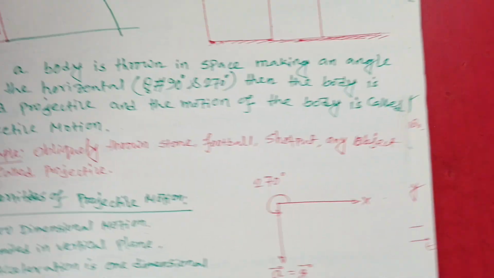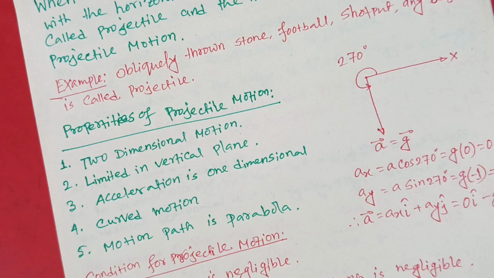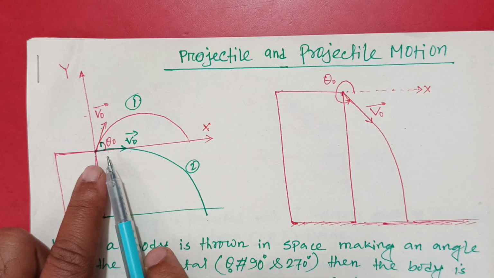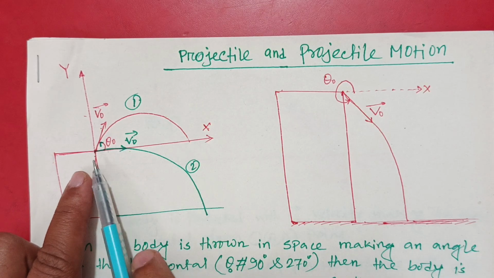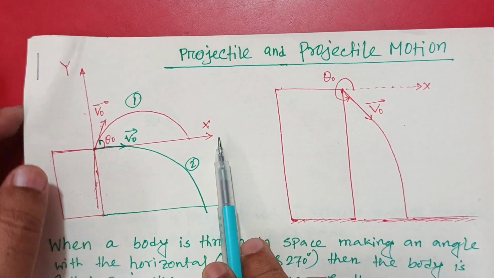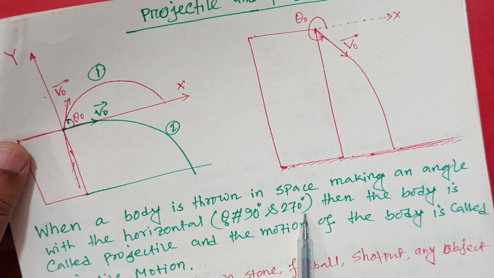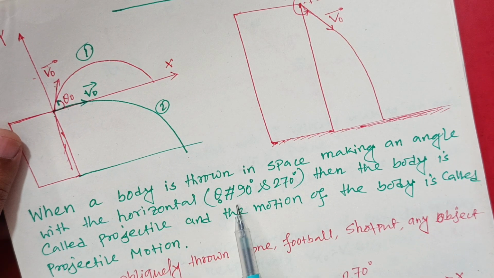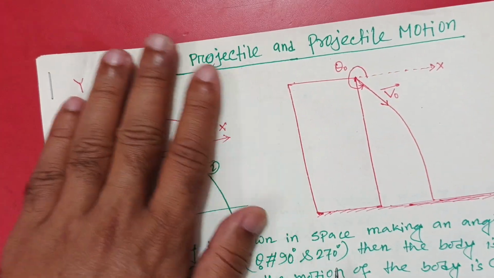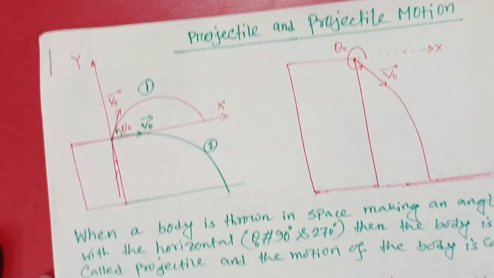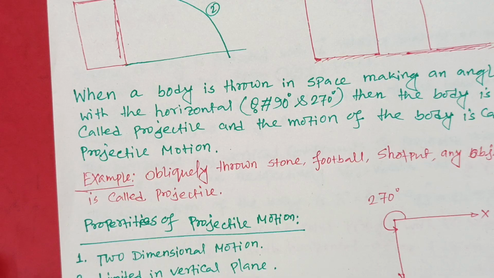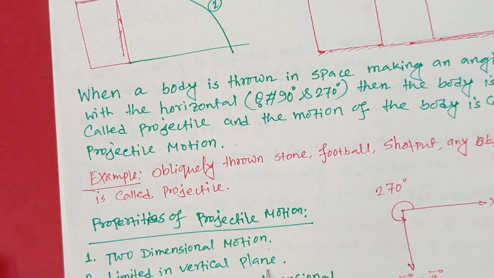Properties of projectile motion. There are actually five properties of projectile motion. One is two-dimensional motion. You can see in this figure that the motion is along the x-axis and y-axis also, so it is a two-dimensional motion. Here 90 degrees and 270 degrees are only one-dimensional motion, so we omit 90 degrees and 270 degrees. Otherwise, all the other angles will give two-dimensional motion. Another is that it is limited to a vertical plane. The body will go upward and downward. That is, the vertical plane is the only plane of the body.